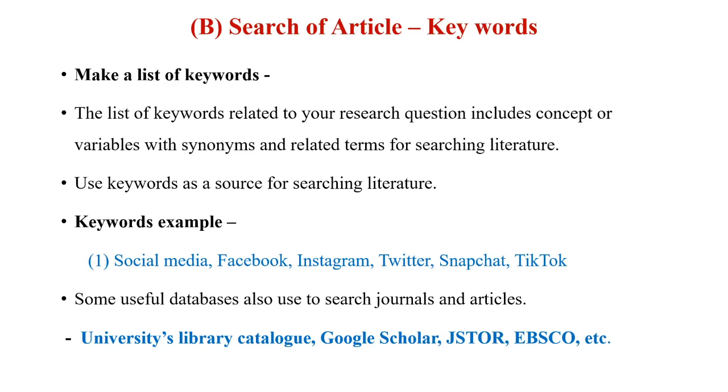Some useful databases are also used to search articles and journals. For example, University Library Catalog, Google Scholar, JSTOR, EBSCO. These are the databases which are available on the internet, and you can access this data for searching your article.